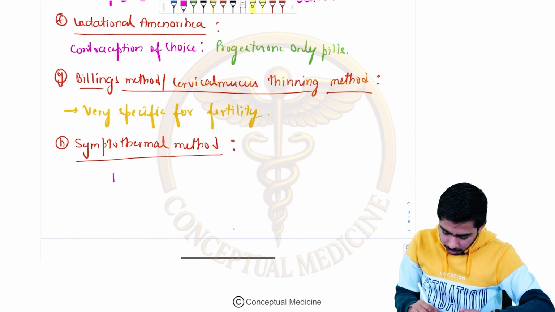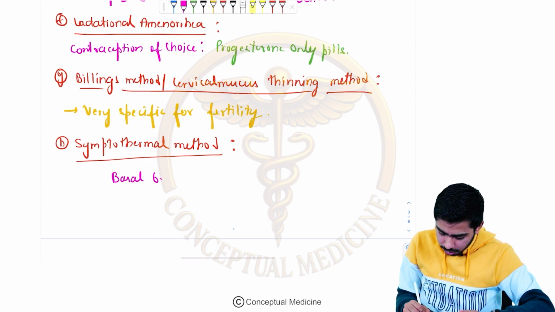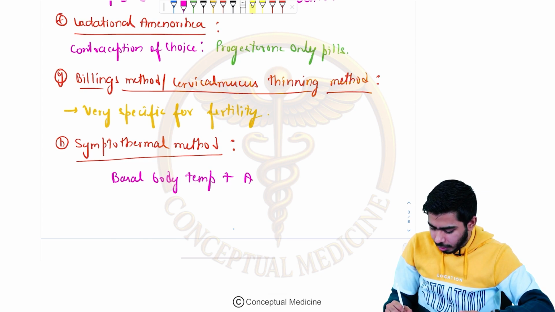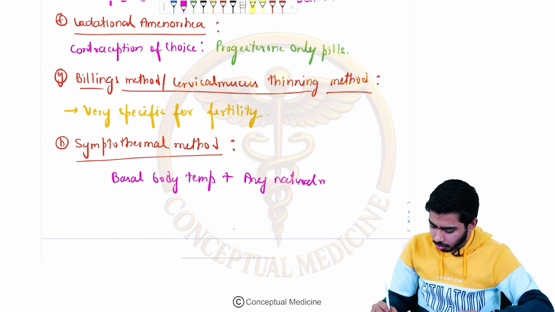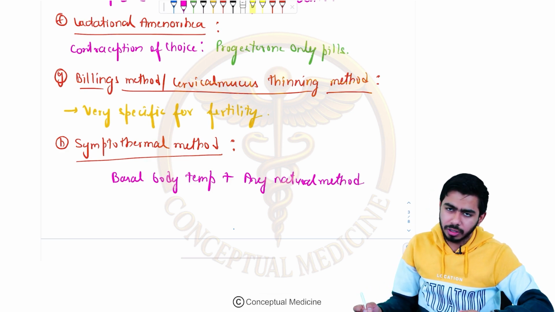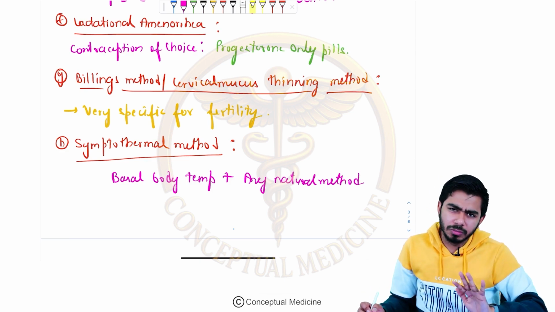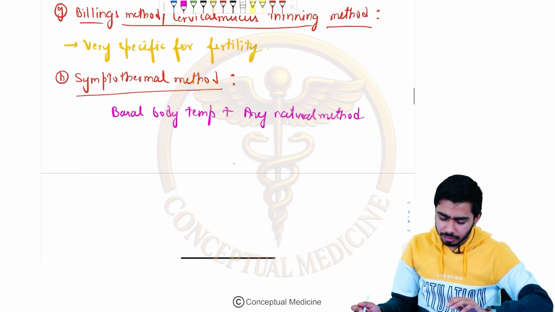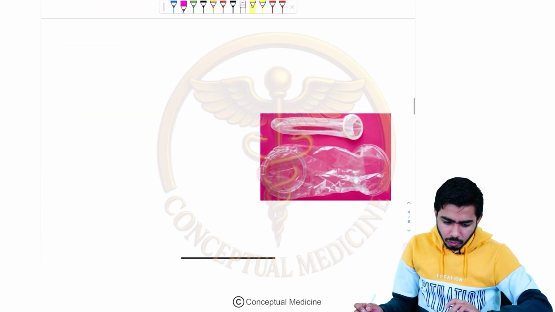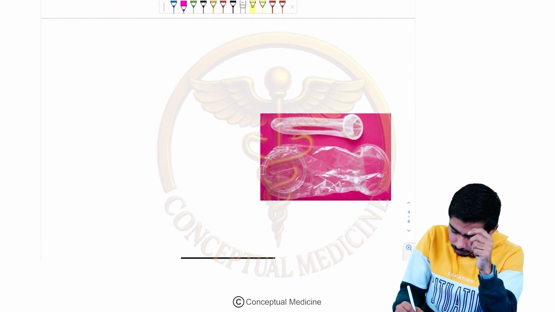I mean, you are actually combining the basal body temperature with any natural method or the cervical thinning method. This is called a symptothermal method. Just remember that, it's very easy. Now we shall move on to the barrier methods.